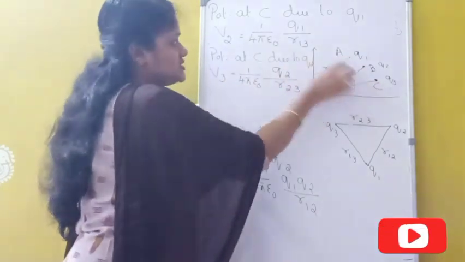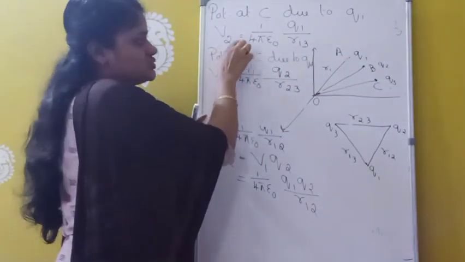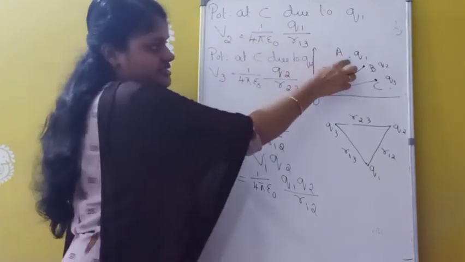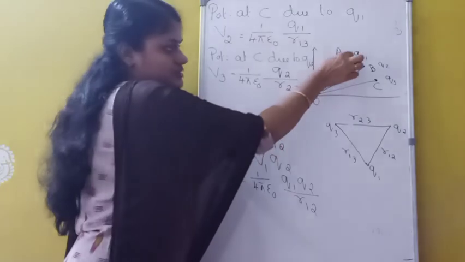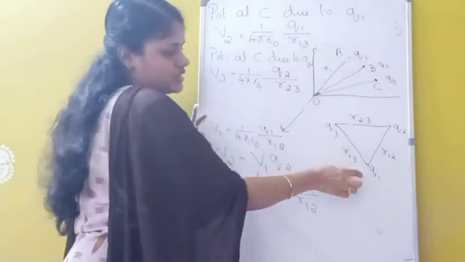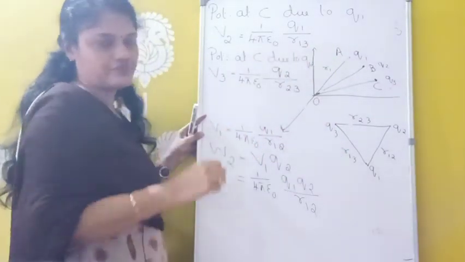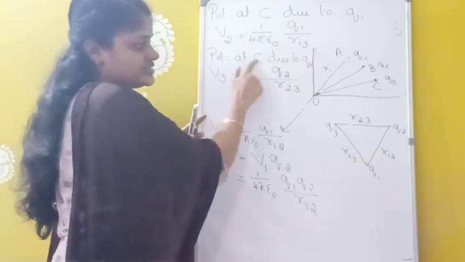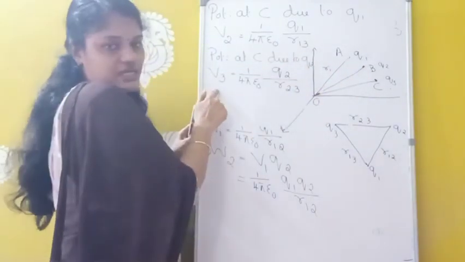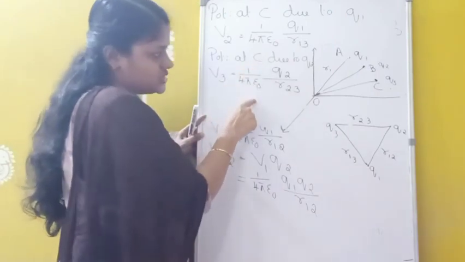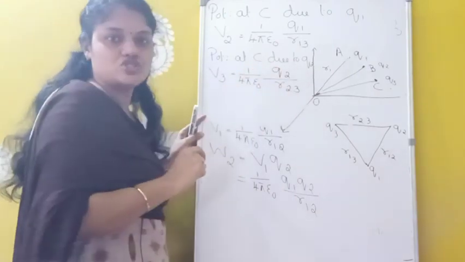So due to the Q1 charge I have taken V2 equals 1 by 4 pi epsilon 0 Q1 divided by the distance between Q1 and Q3, which is R13. Similarly, the potential at C due to charge Q2 is taken as V3 equals 1 by 4 pi epsilon 0 Q2 divided by R23.